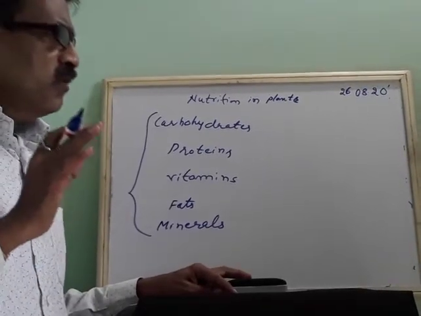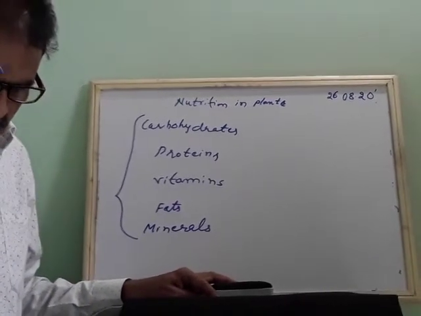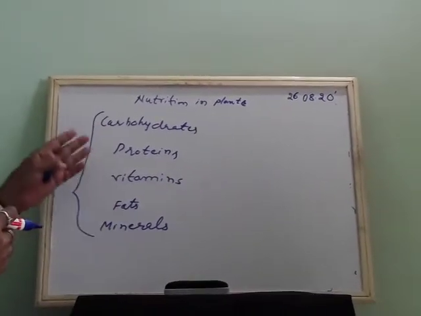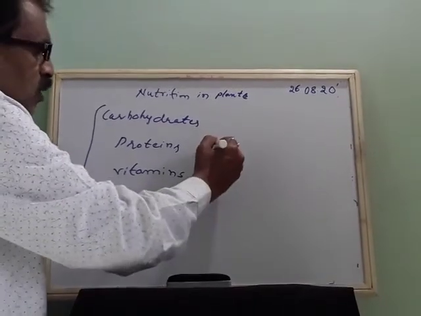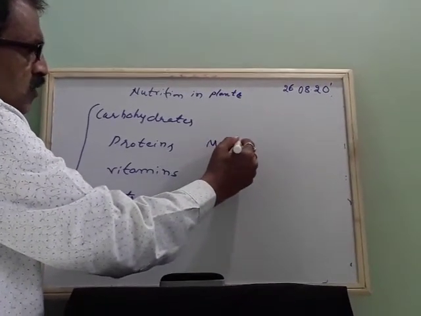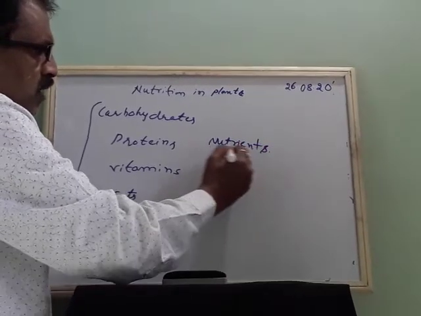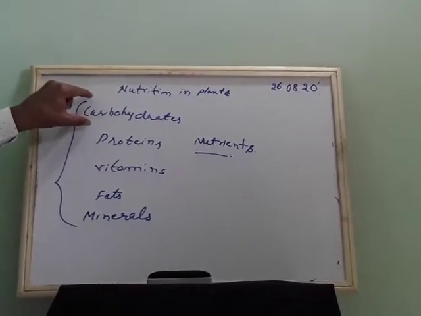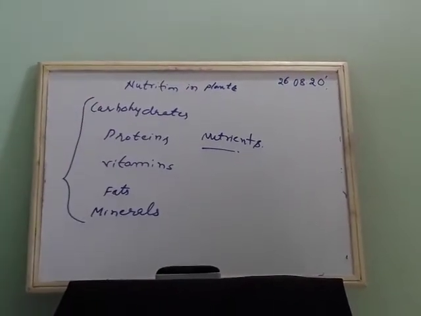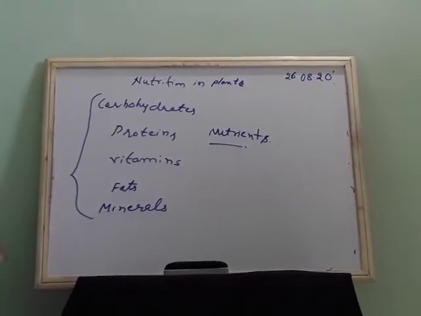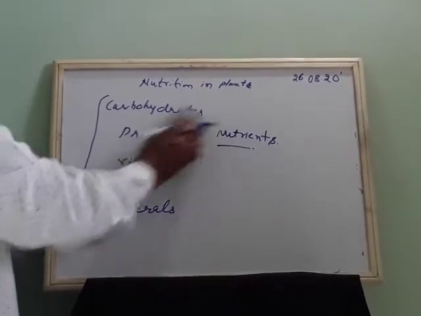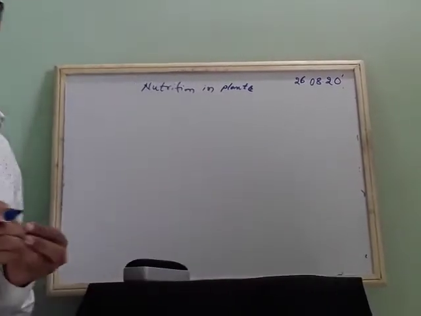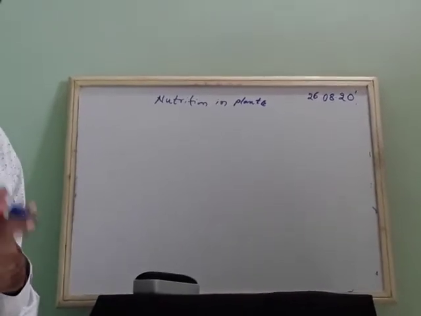Okay, so in case of plants, they are able to prepare their food due to a process called photosynthesis, but animals cannot prepare their food. So for that they have to depend completely on the plants. Okay, so these are the nutrients which are required for the growth of a body. But why do we require nutrients? So these nutrients, carbohydrates, proteins, vitamins, fats and minerals are required for our body. Plants prepare their food, animals cannot prepare their food. So animals depend on plants for their food directly or indirectly.